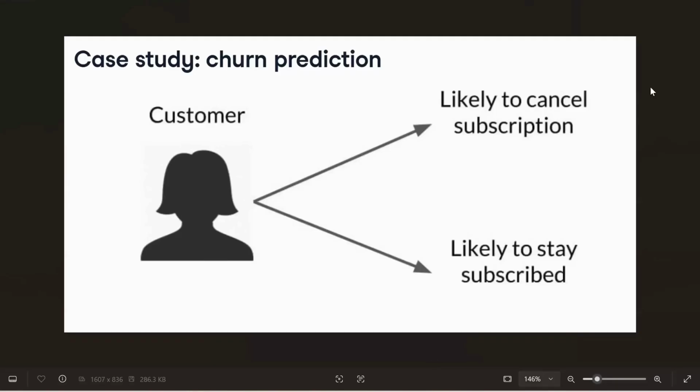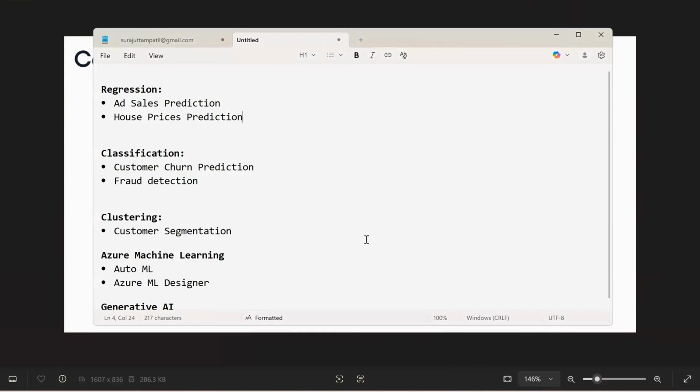Given some data about the customers, how likely a customer is to stay subscribed, or how likely he is to churn here. So we'll be estimating the data, and then we'll be figuring out if a customer is likely to churn or not likely to churn here. This is a beautiful and interesting case study, guys. Then we'll also be learning a few models or algorithms about how to predict credit card fraud detections or loan predictions here.